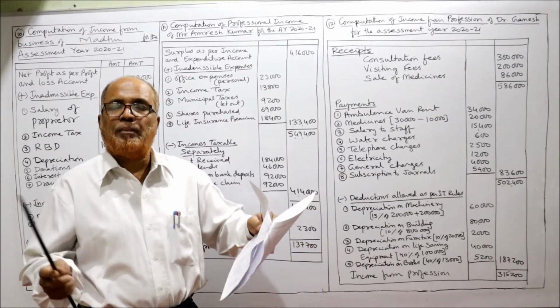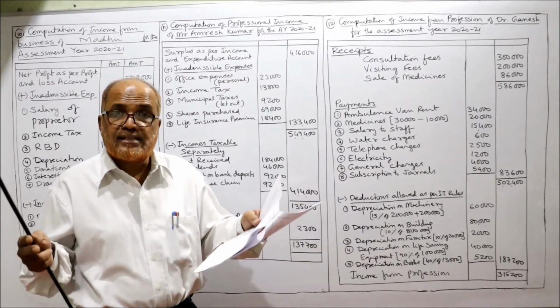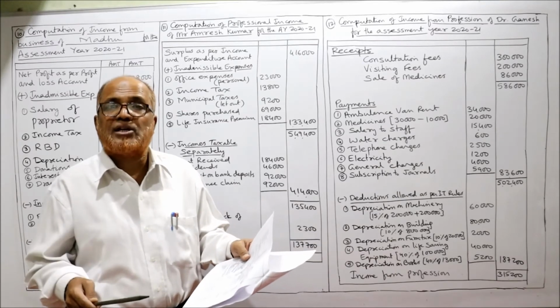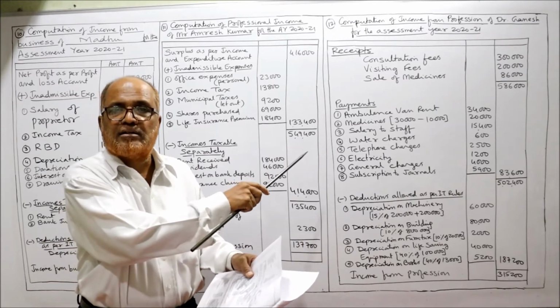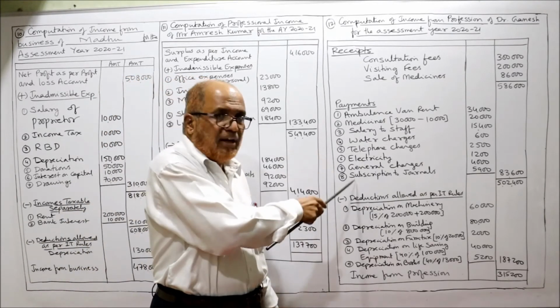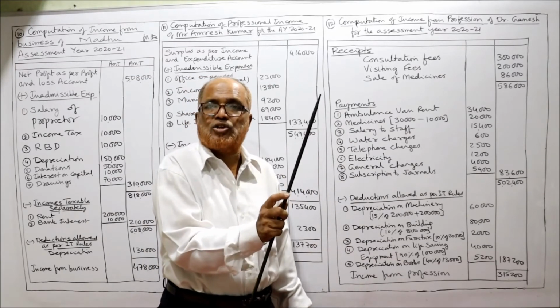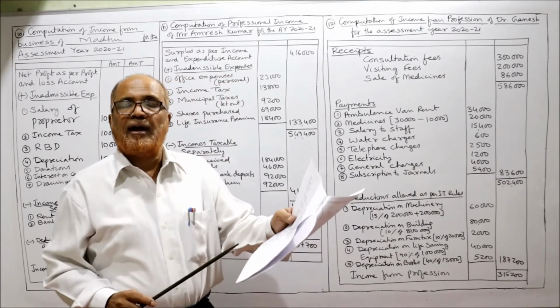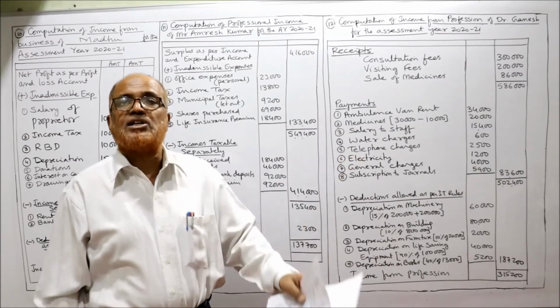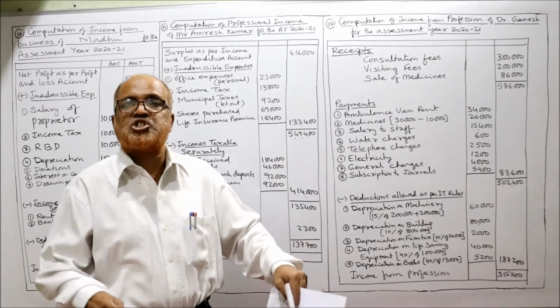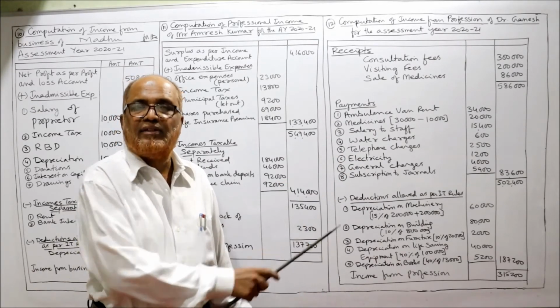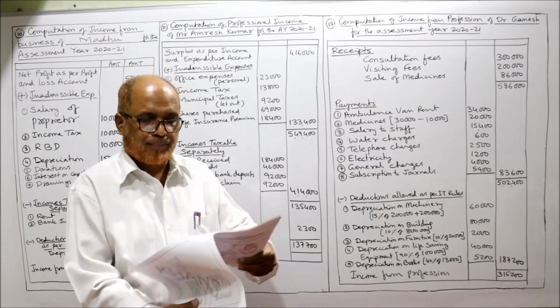Remember, surgical equipment is an asset. Asset purchased, so it's a capital expenditure. We should not take it. We should take only revenue expenditure, not capital expenditure. Later on, depreciation will be allowed on surgical equipment. It comes under machinery, so later on we will give the depreciation deduction.